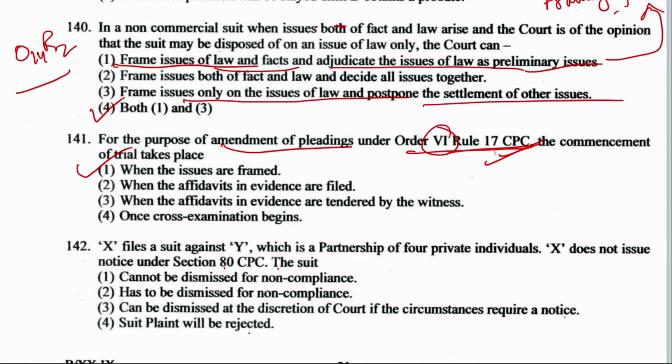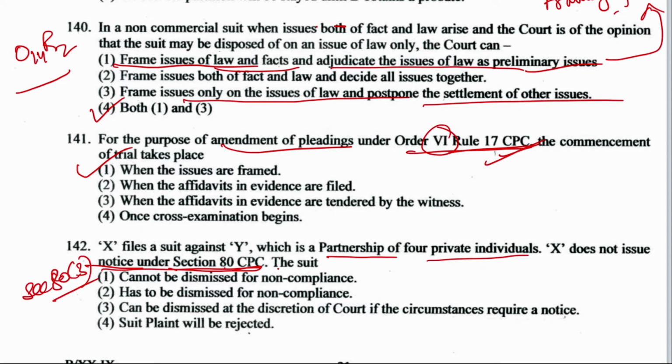X files a suit against Y, which is a partnership of 4 private individuals. X does not issue notice under section 80. Notice mentioned in section 80 of CPC. The suit cannot be dismissed for non-compliance, has to be dismissed for non-compliance, can be dismissed at the discretion of the court if the circumstances require a notice, or such suit plaint will be rejected.